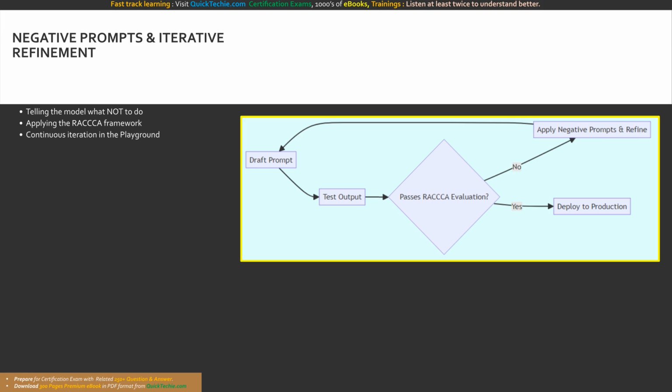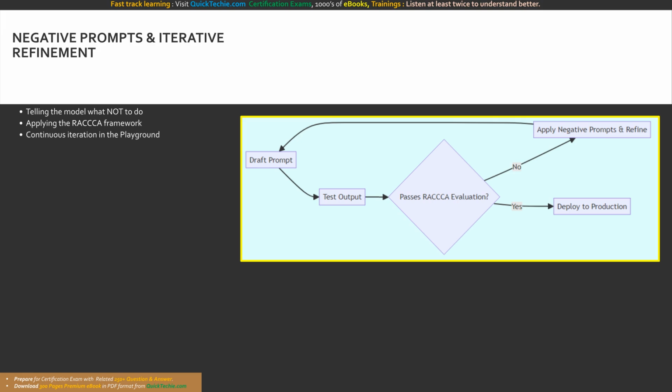However, engineering the perfect prompt is rarely achieved on the first try. It requires iterative refinement. You must execute your prompt, analyze the output using the RACCCA framework, checking for relevance, accuracy, completeness, clarity, coherence, and appropriateness, and ruthlessly edit your instructions to patch any failures. Utilize the Amazon Bedrock chat playground to rapidly test and iterate your variables before locking the prompt into your production code.